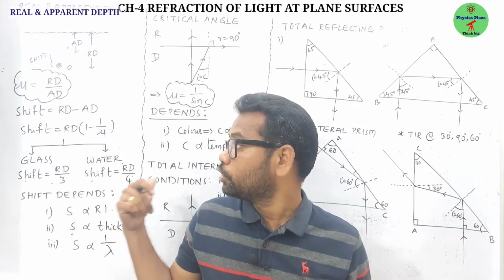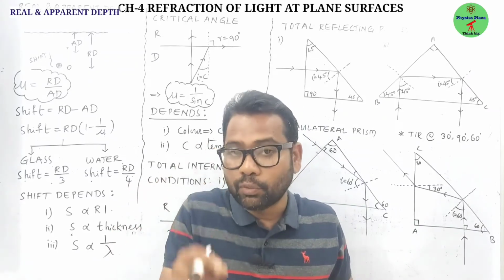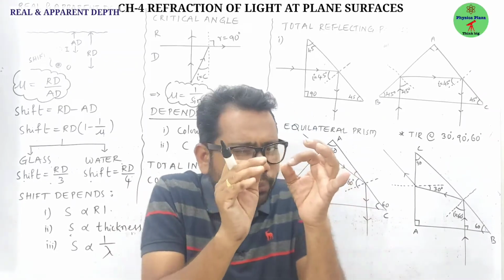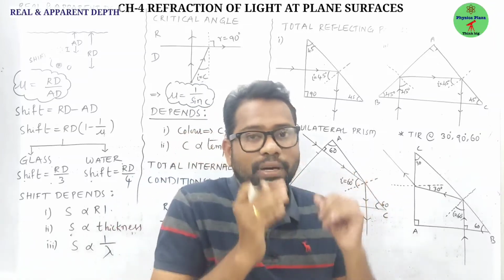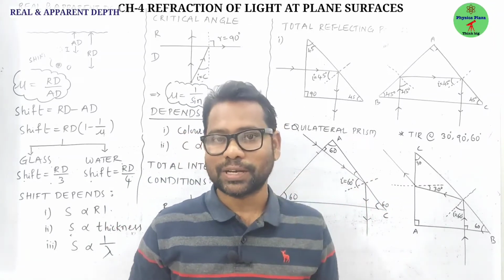But whereas due to total internal reflection, whatever image you get will be 100% bright. Why? There is no loss of energy, right?